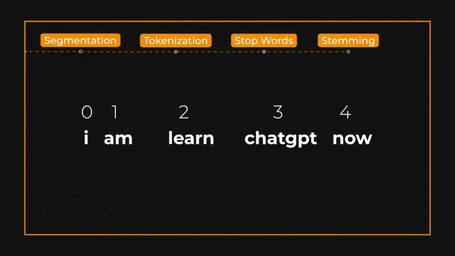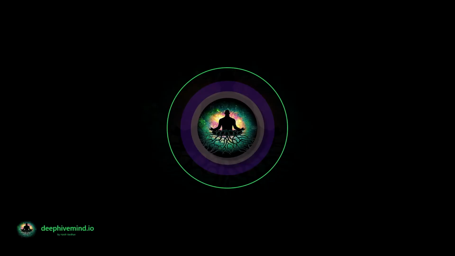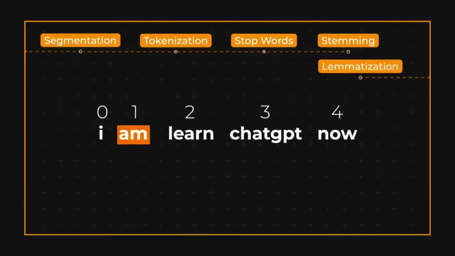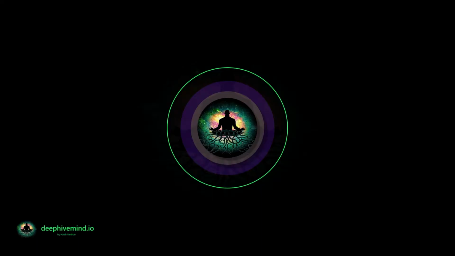The stemming step might reduce the token "learning" to the stem "learn", and we can even go further here with lemmatization, which is quite similar to stemming. It reduces the words to their dictionary form: "am" turns to "be". Our sentence is now reduced to "I be learn ChatGPT". Not really grammatically correct, but you get what it means.